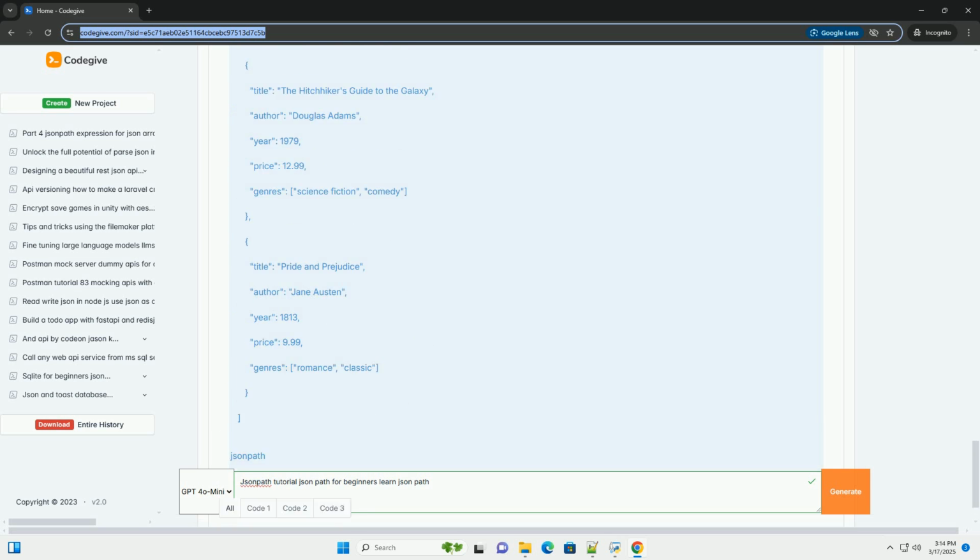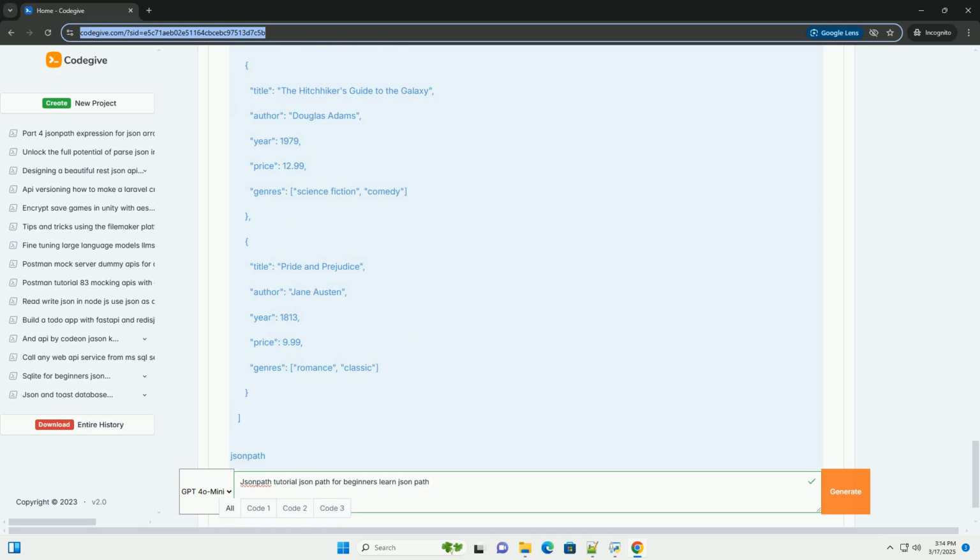JSON basics, a quick refresher. Before we get into JSONPath, let's ensure we're all on the same page with JSON itself. JSON represents data as a hierarchy of key-value pairs. It's composed of objects, collections of key-value pairs enclosed in curly braces. Keys are always strings, enclosed in double quotes, and values can be primitive types (strings, numbers, booleans, null), or other JSON objects or arrays. Arrays.